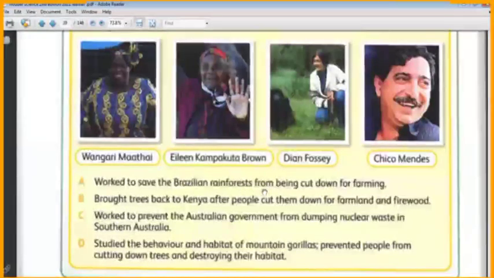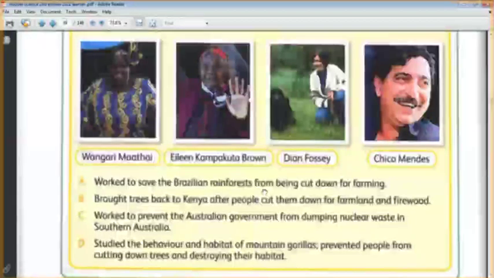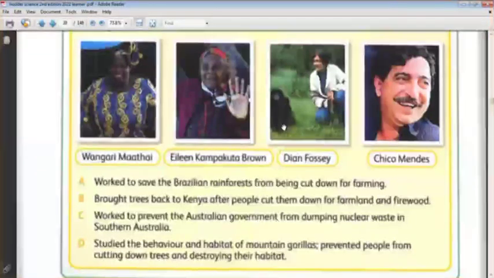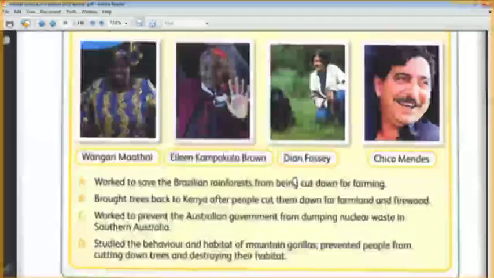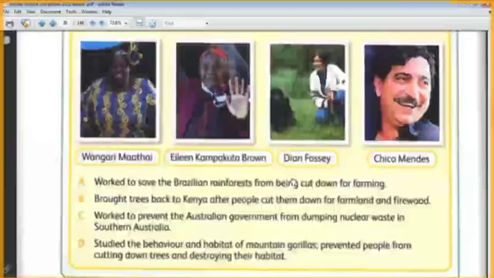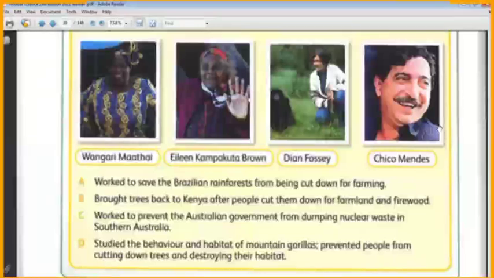Cutting down the trees there will destroy habitats for different animals, like birds, parrots that live on the trees, like gorillas and monkeys. All these animals live over the trees. So protecting the trees led to protecting these animals. So these are the four ecologists. They try to protect the environment and the living things that live on it. Okay?